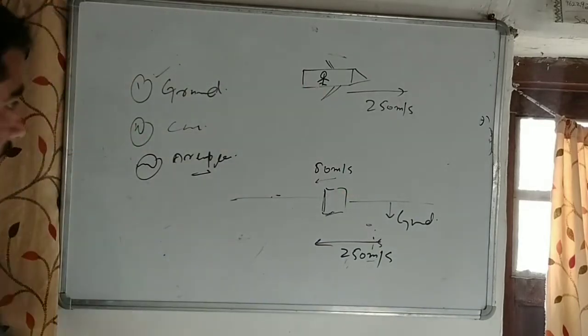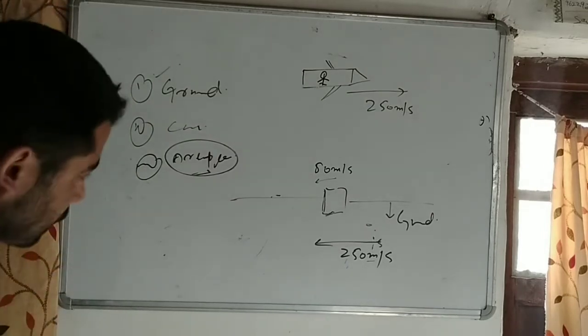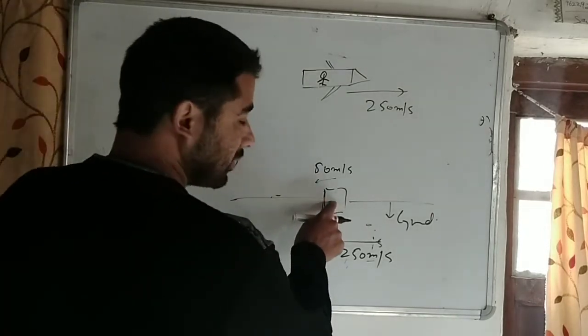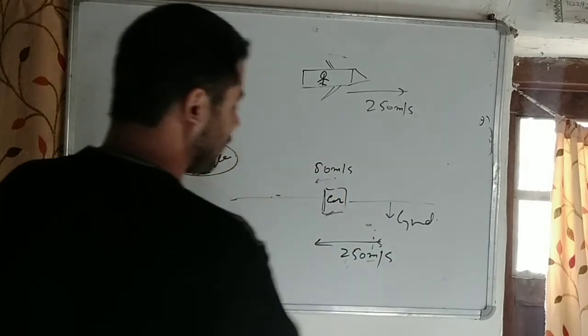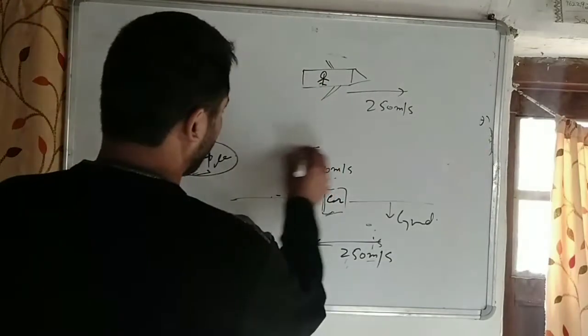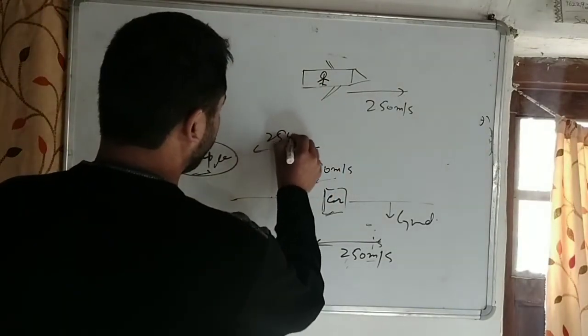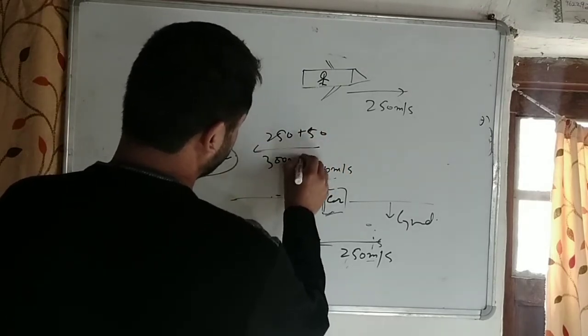This is the first observation, taking the frame of reference as the aeroplane. The car itself moves with a velocity of 50 meters per second, but according to this observer, the car will move 250 plus 50, that's 300 meters per second.